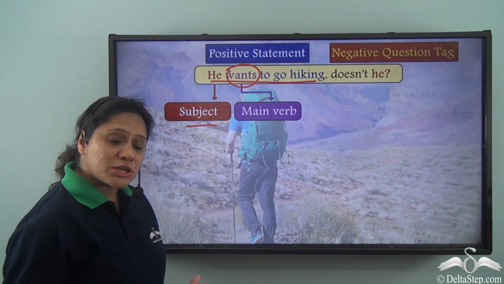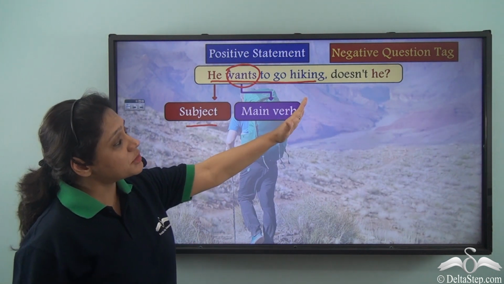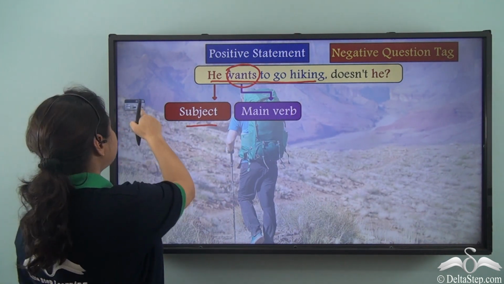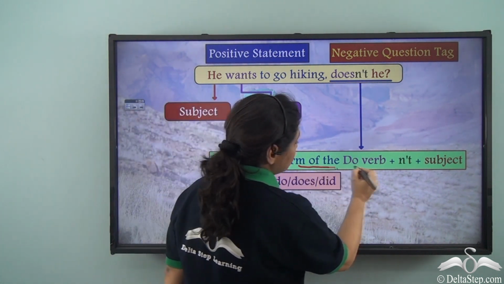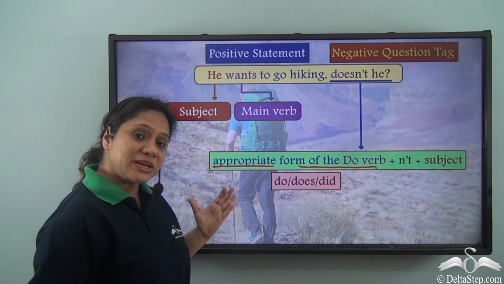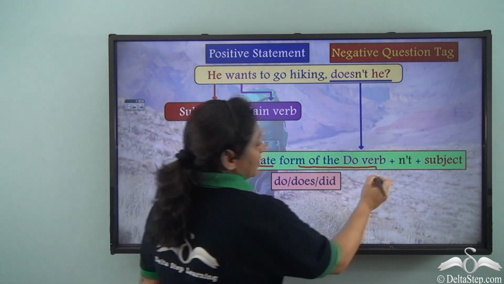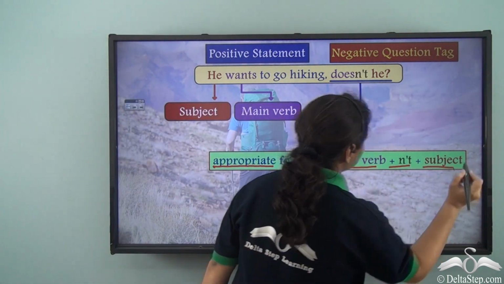There is no auxiliary verb in this sentence. So how have we formed the negative question tag, doesn't he? We have used the appropriate form of the do verb. How will we choose the appropriate form? It will depend on the subject and on the tense. Then we have added n't and then the subject.